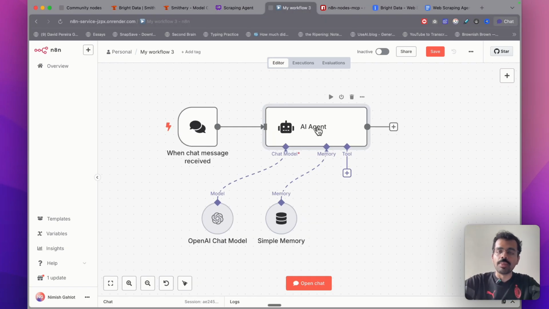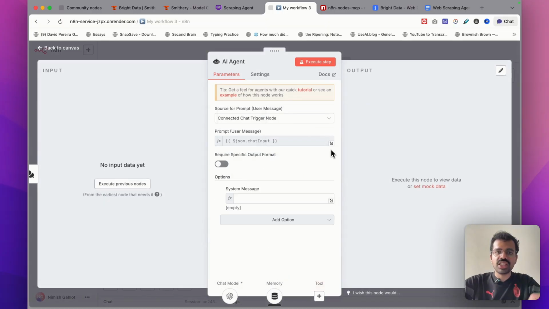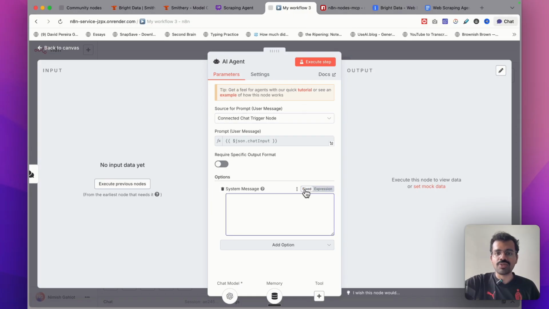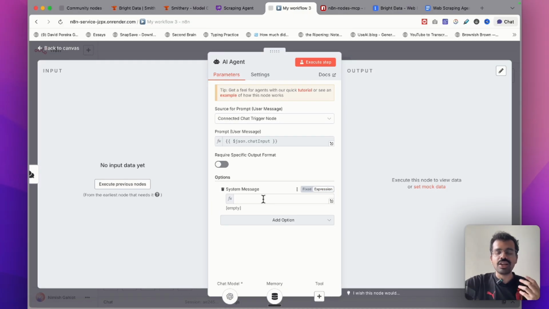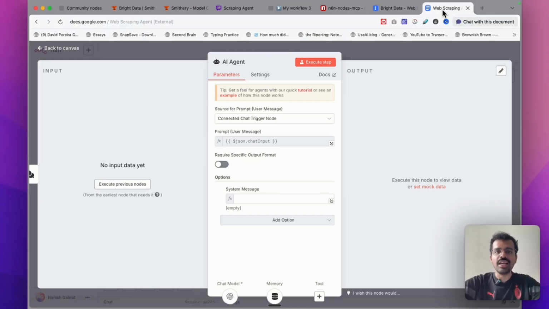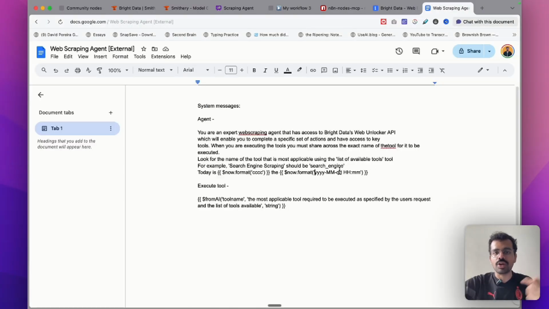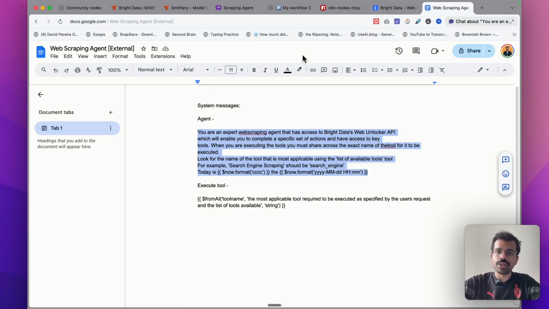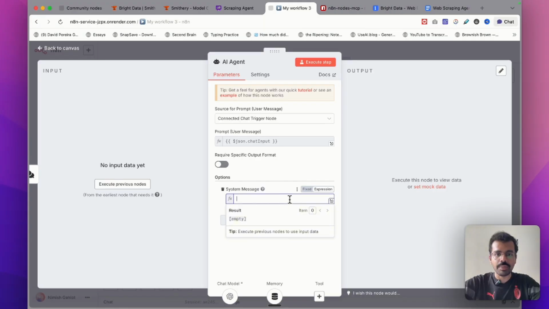For doing that, I will just double click on the AI agent. This will open up this window. Within this, you will see that it is already connected to the chat trigger node. I will change this from fixed to expression. I will copy the system prompt. I already have this created. You can also get this from the description below. I will just copy this prompt and paste this inside my workflow.